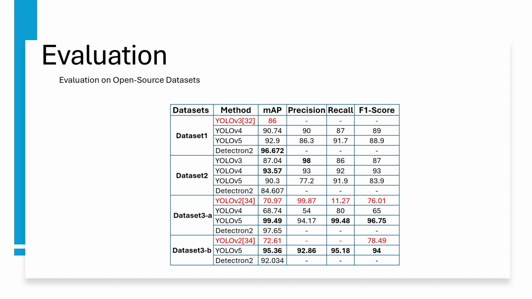Moving to the third dataset, both A and B, in the original research the authors used YOLO v2, and the score was 70.97 for D3A. However, we were able to get better results for the same dataset, scoring 99.49 using YOLO v5. Also, in D3B, the highest mean average precision was also scored by YOLO v5, achieving 95.36. As shown here, all the algorithms used in this study showed better results than the original paper's results.